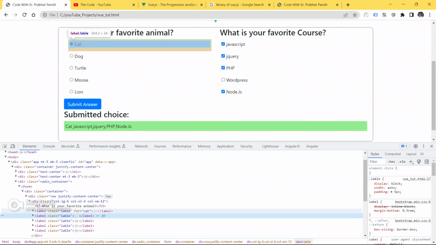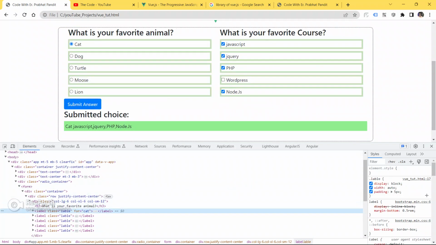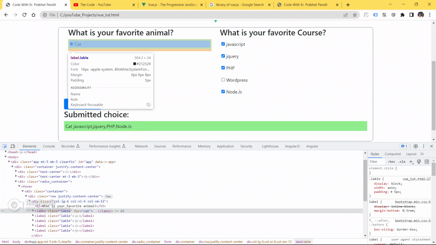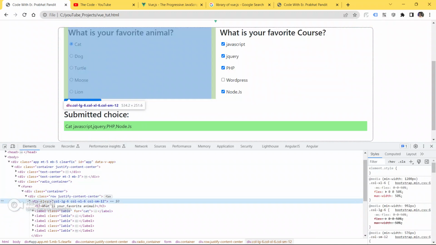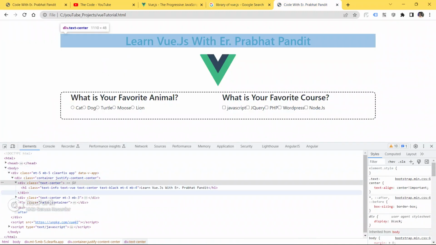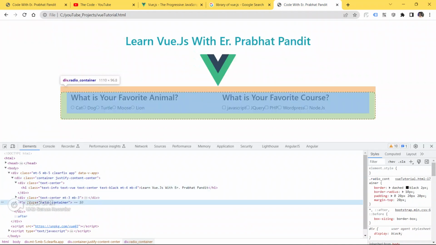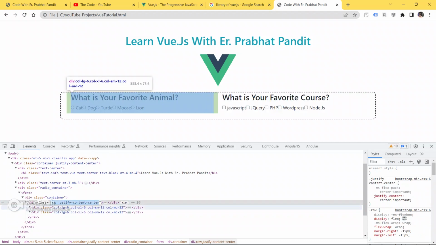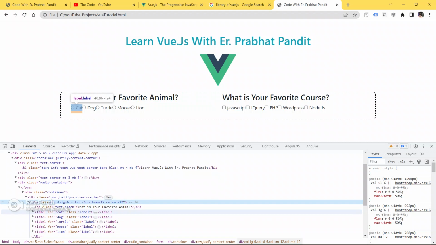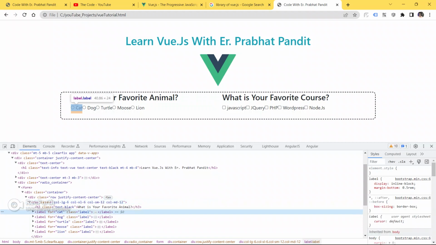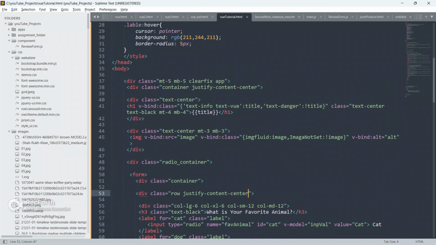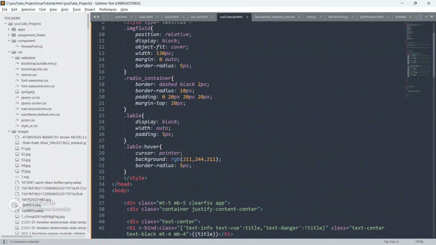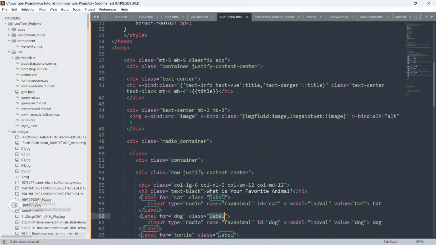Let me check one more thing, guys, why it is not being applied. Okay, the class name is level.